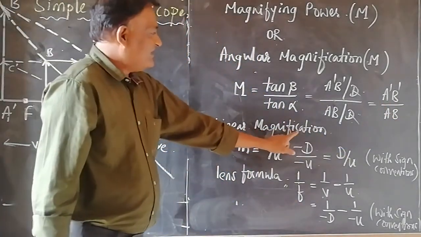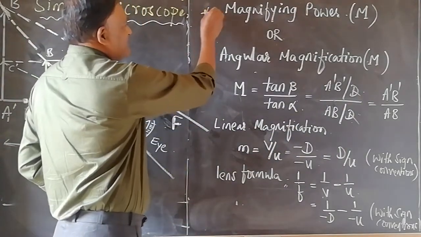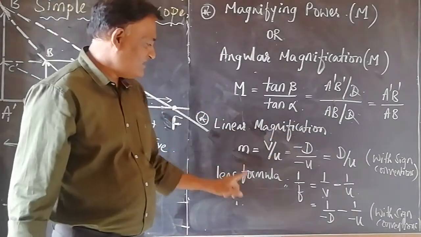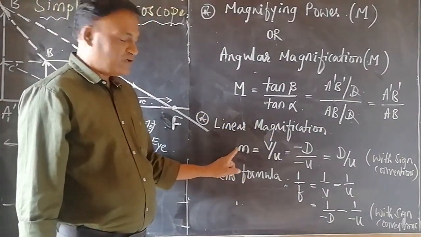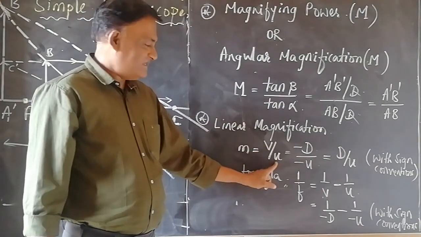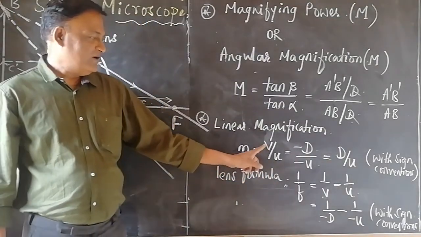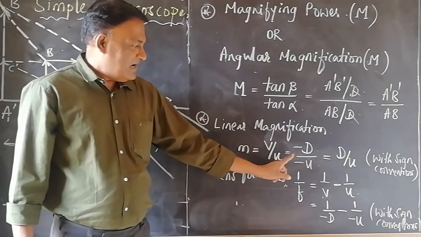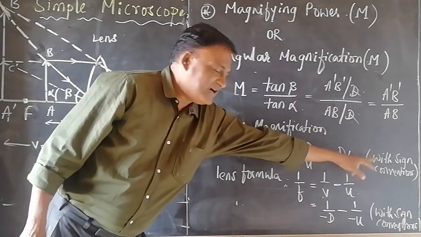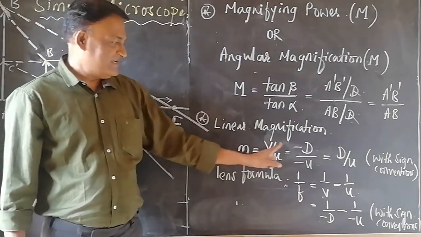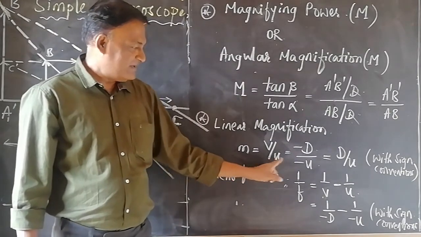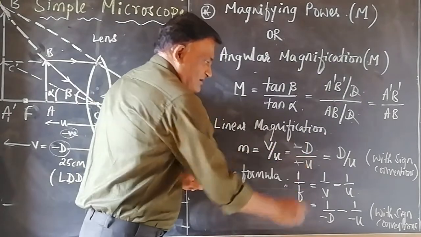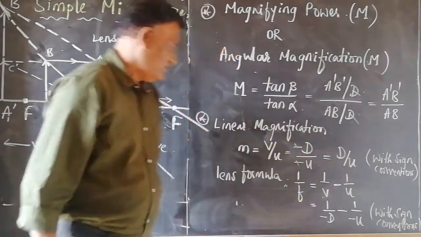Then linear magnification. Angular magnification is different from linear magnification. Linear magnification is defined as the ratio of image distance to the object distance. It is denoted by small letter m. Applying the Cartesian new sign convention, v can be taken as minus D, u can be taken as minus u, minus minus will cancel, and we will be left with D by u.